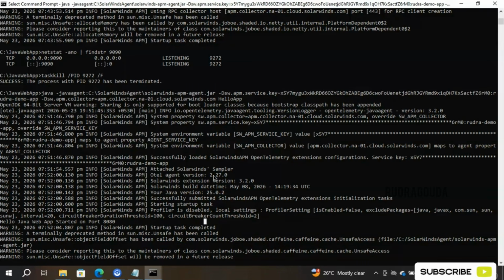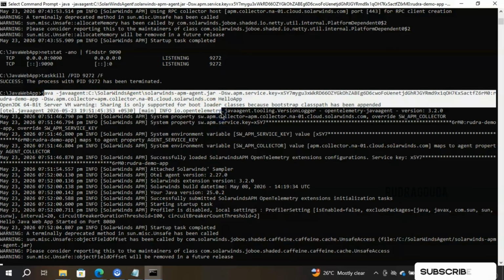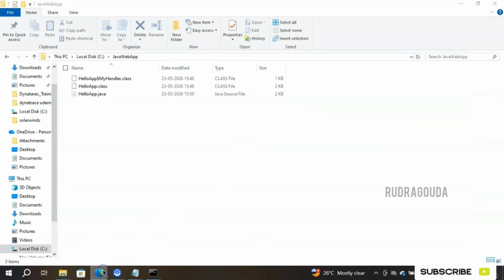While practicing in your lab environment, you should make sure this particular line runs inside the Java web app folder, not the SolarWinds agent. Keep this information in your mind. Suppose you run it inside the SolarWinds agent, at the max you are able to see that it is in the healthy state. You don't find any other metrics like whatever you are seeing on the screen. That information you will not be able to see if you run it from the SolarWinds agent folder. So it has to always be the Java web app folder because our actual Java source file is present there. We should run it in that particular place only.